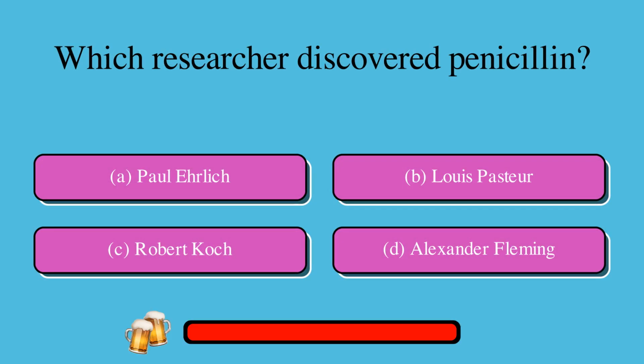Which researcher discovered penicillin? A. Paul Ehrlich, or B. Louis Pasteur, or C. Robert Koch, or D. Alexander Fleming? The correct answer is D. Alexander Fleming.